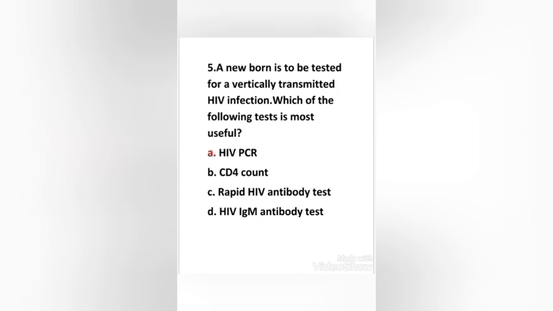The current antibody tests are either IgG specific or an IgG and IgM combination assay. Thus, an infant whose mother is HIV positive will also be positive in the HIV antibody assay. Although the CD4 count may be a useful assay to determine disease activity, there are many causes of reduced CD4 numbers and this assay should not be used to diagnose HIV infection. So the right answer is option A, HIV PCR.